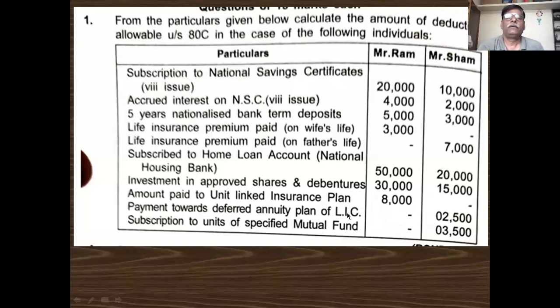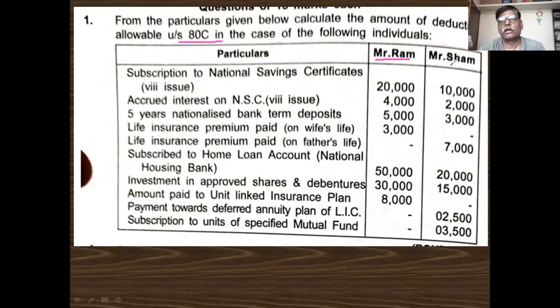Okay, this is the 15 marks question based on 80C. In this question, from the following particulars given below, calculate the amount of deduction under section 80C. They asked to calculate deduction under section 80C in case of the following individuals, there are two persons.